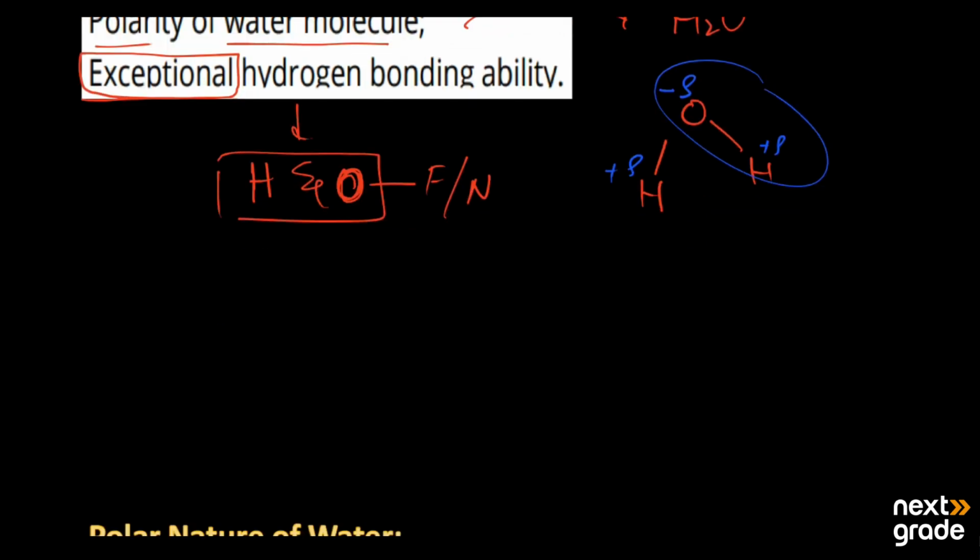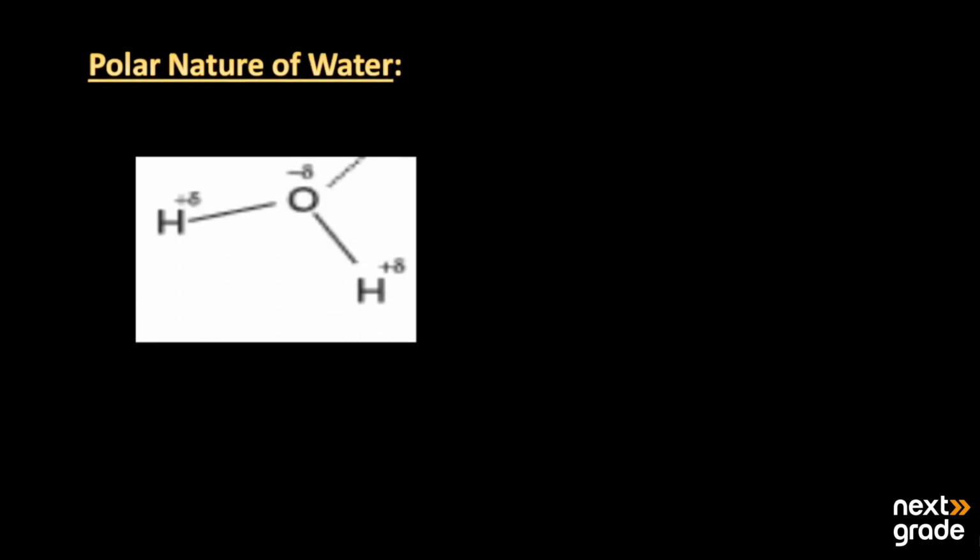So we will discuss here the polar nature of the water molecule. It is simply made up of oxygen and two hydrogen atoms. Now why does oxygen have a partial negative charge and hydrogen a partial positive charge? The main reason is electronegativity.